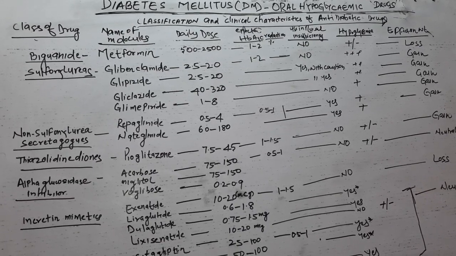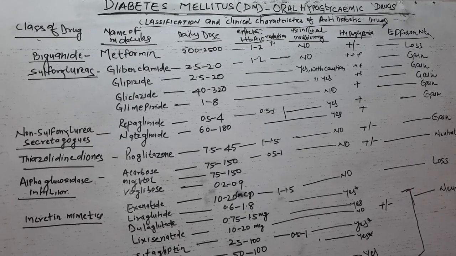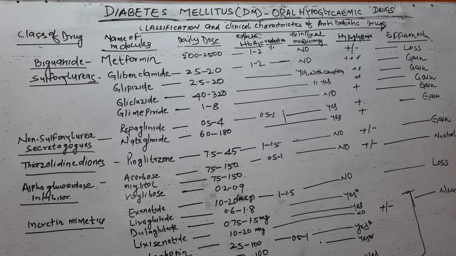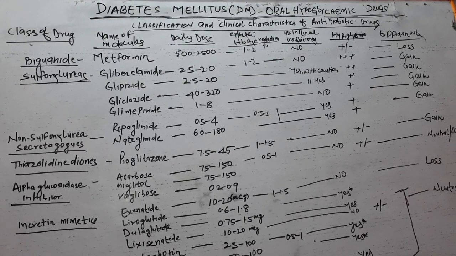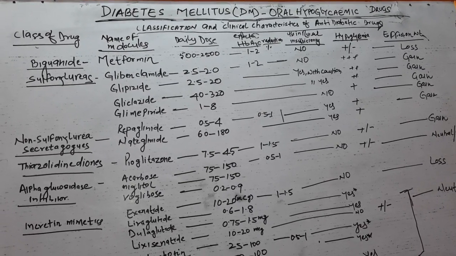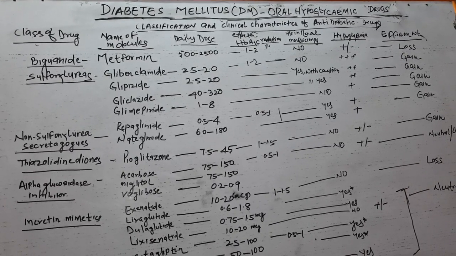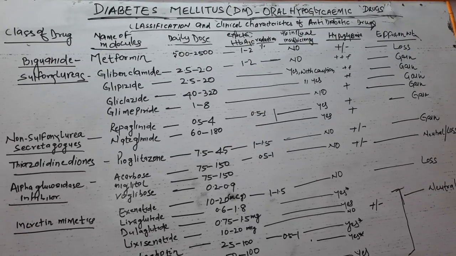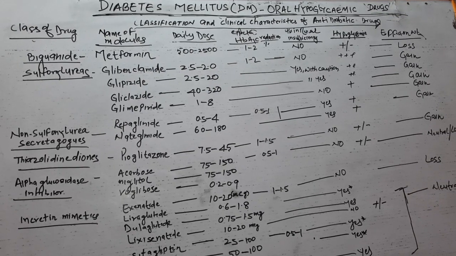Sulfonylureas are absorbed after oral administration. They are metabolized in the liver and excreted in urine or bile. They have to be administered 30 minutes before a meal. Now, the main side effect of sulfonylureas is hypoglycemia. This can be quite severe and prolonged, especially if the causative agent is glibenclamide. The second one is weight gain, which is another recognized side effect.